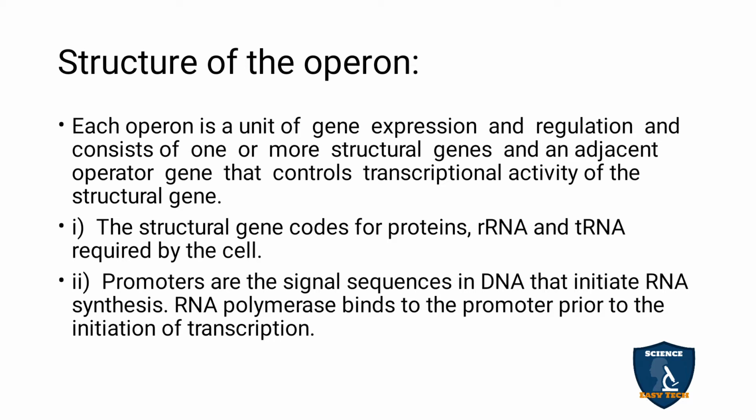They control the transcriptional activity of the structural gene. Transcription means the transcription process; they control the activity of the structural genes. These two genes control the transcriptional activity of the structural gene.